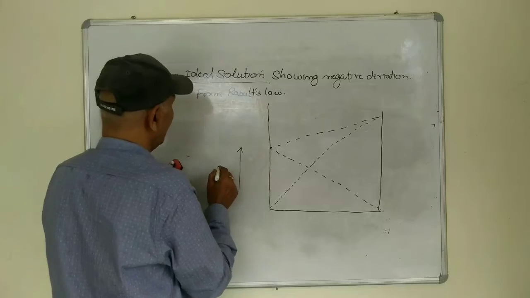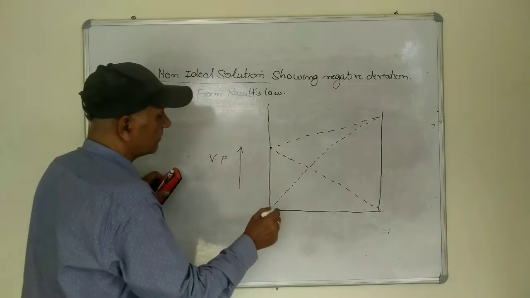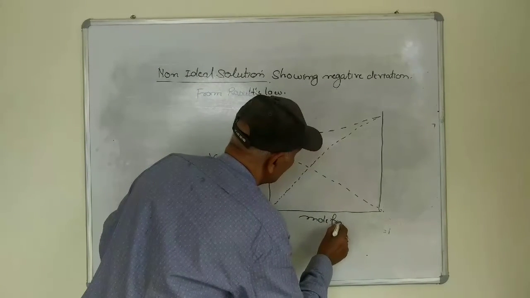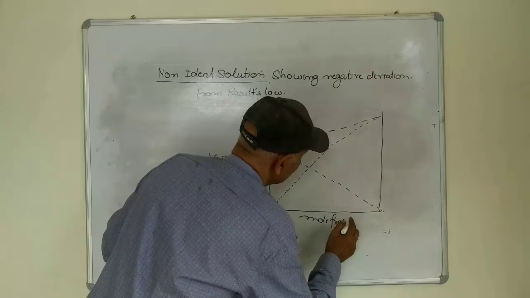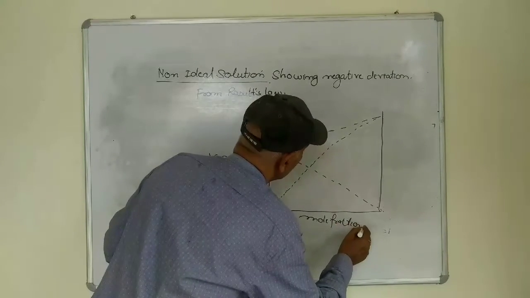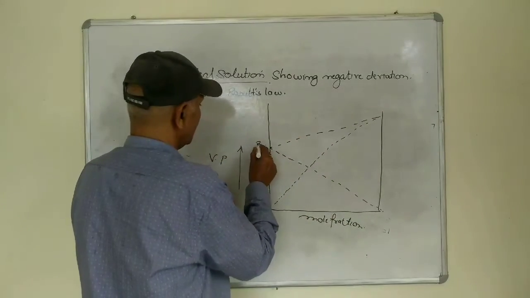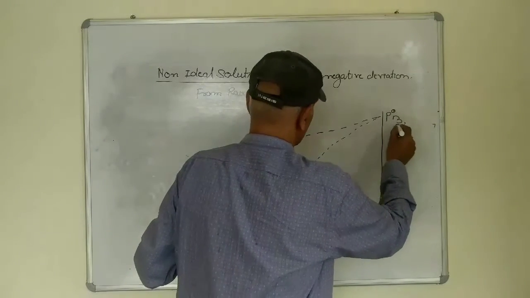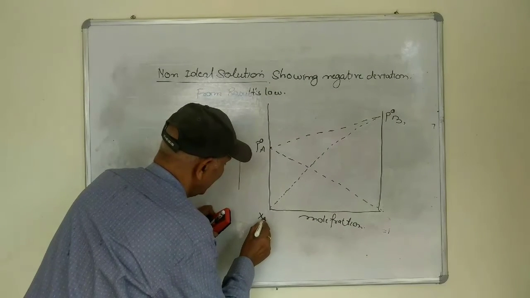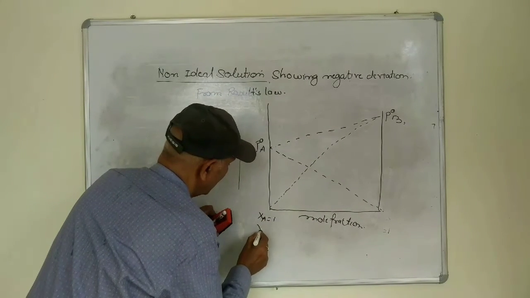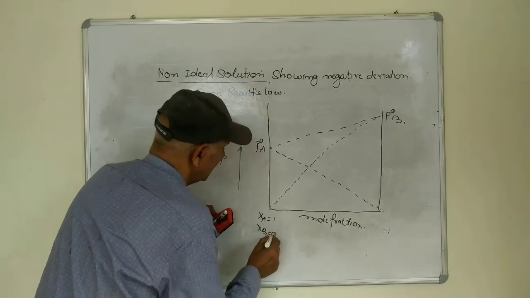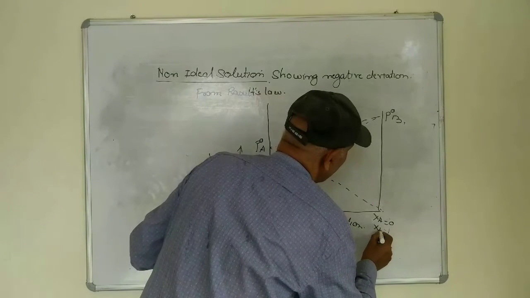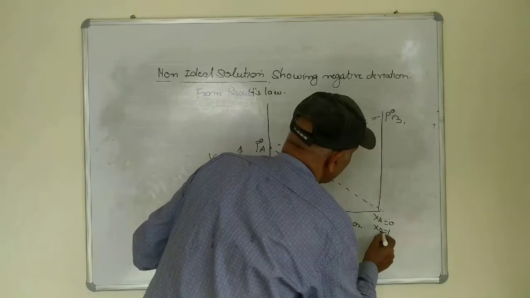So when you plot a graph between the vapor pressure and mole fraction, XA is equal to 1, XB is equal to 0, and at the other end XA is equal to 0, and XB is equal to 1.